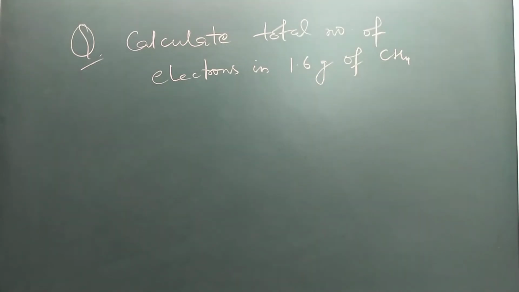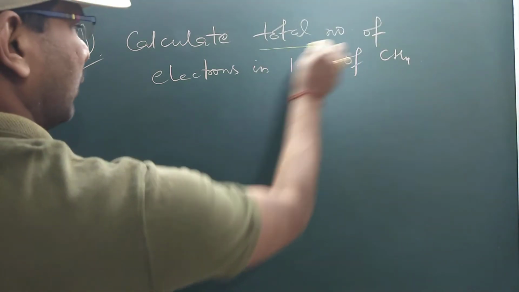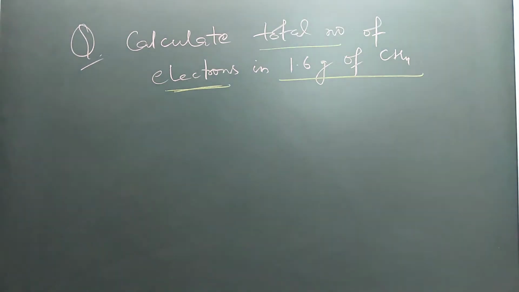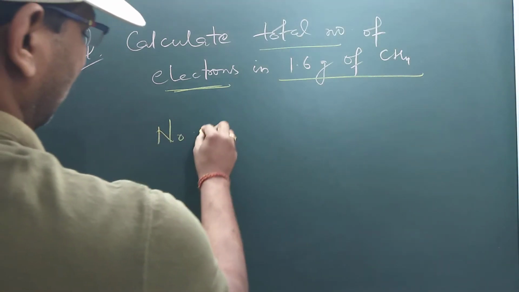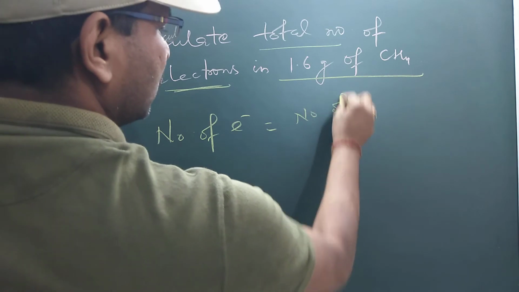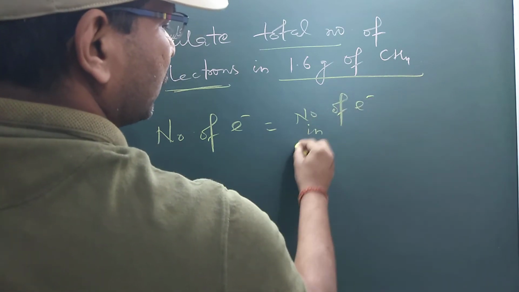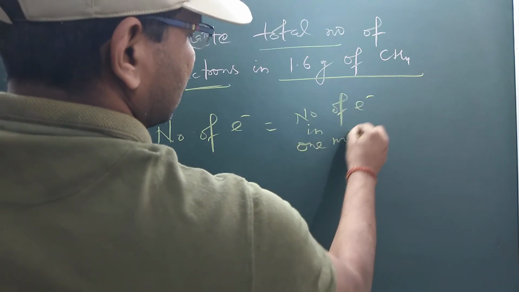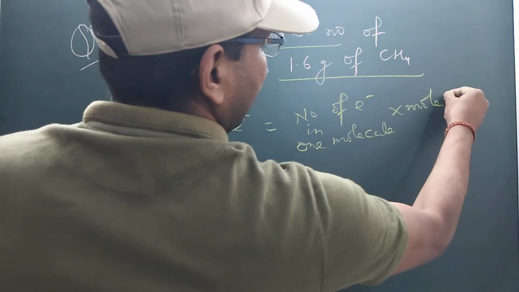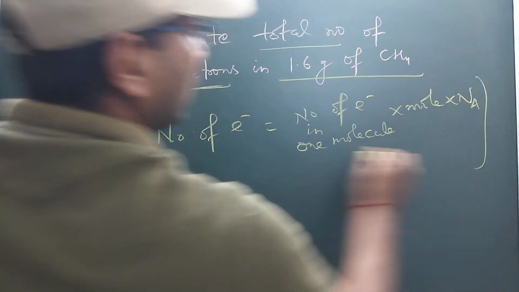Now let's discuss the next question. Calculate the total number of electrons present in 1.6 gram of methane. So I am giving you the formula: number of electrons is number of electrons in one molecule into mole into Avogadro number. Use this formula to find out.